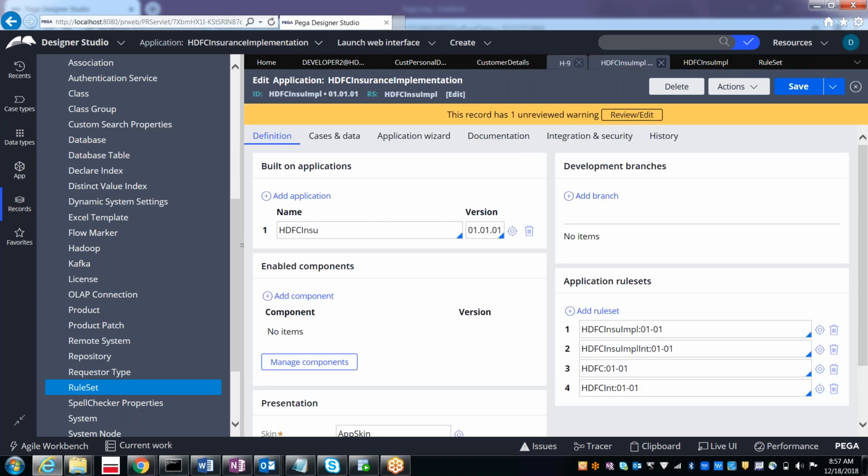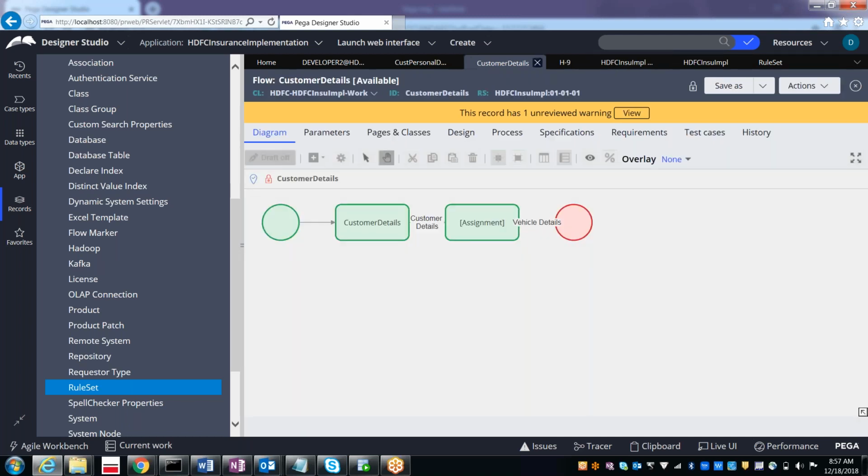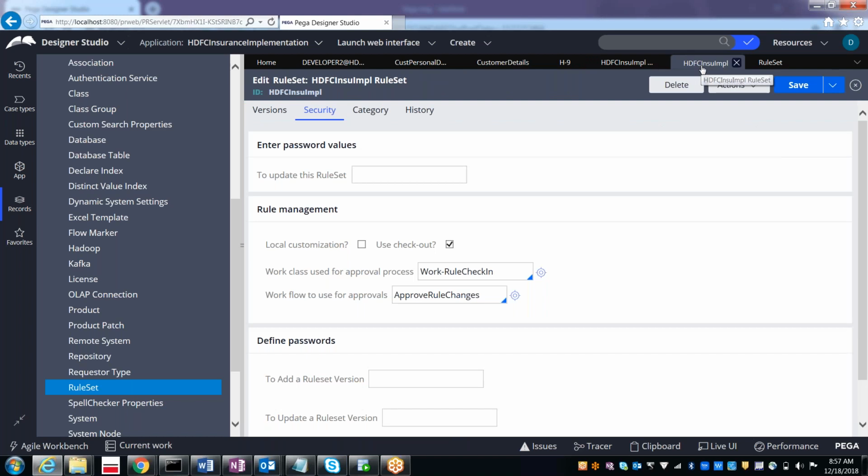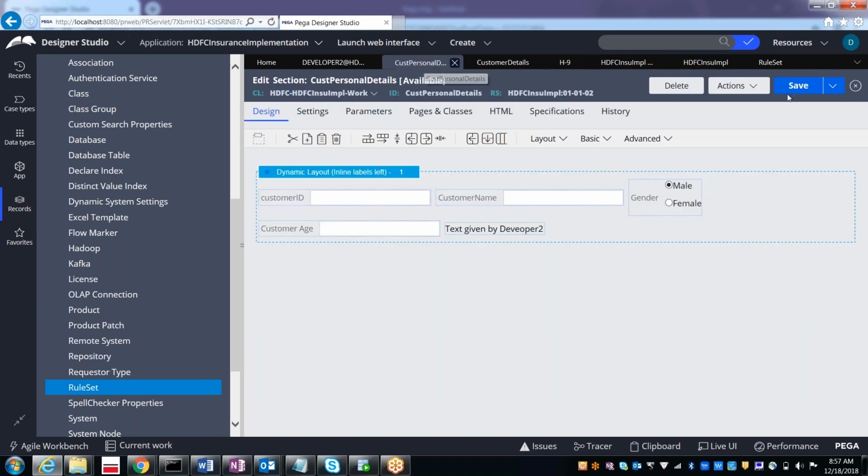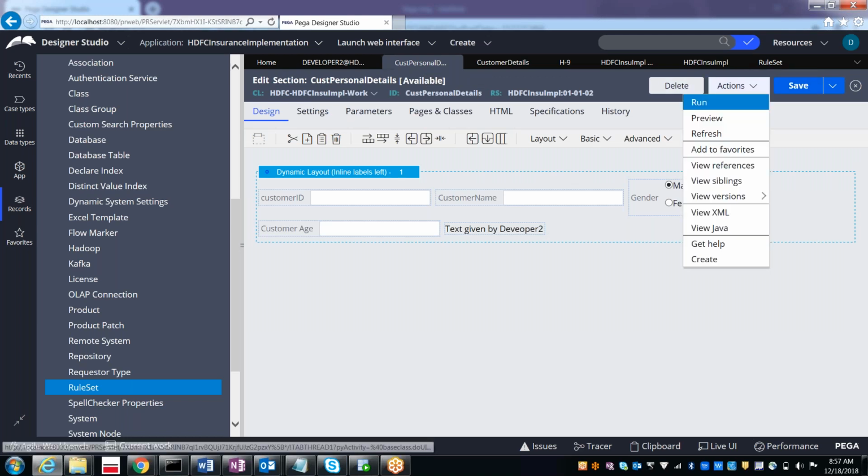After opening any rule, right now we have only the save as option. Even for the section, what is our section name which we did? Customer personal details. This also has save as, delete, or from the actions we have some other options.